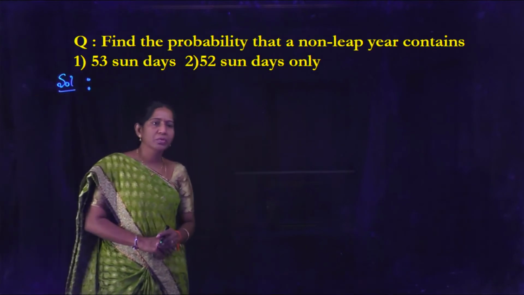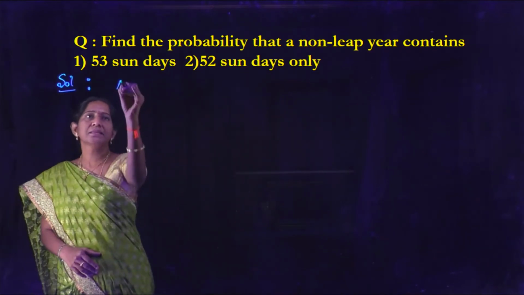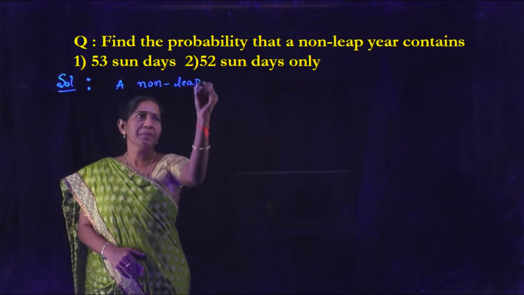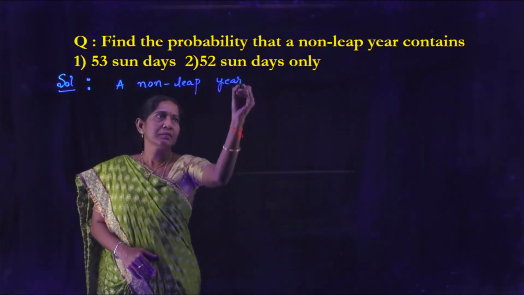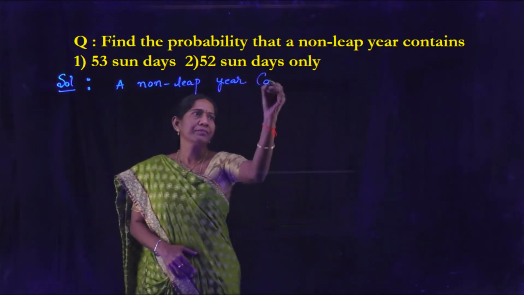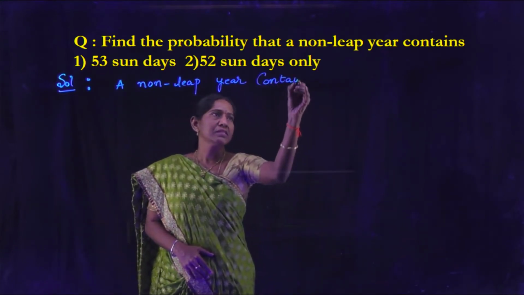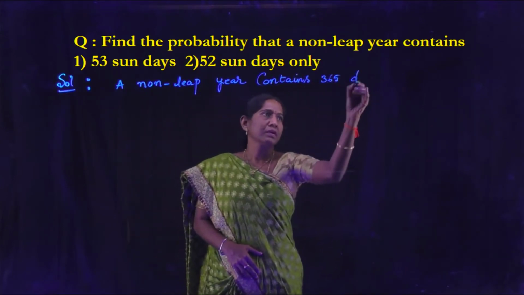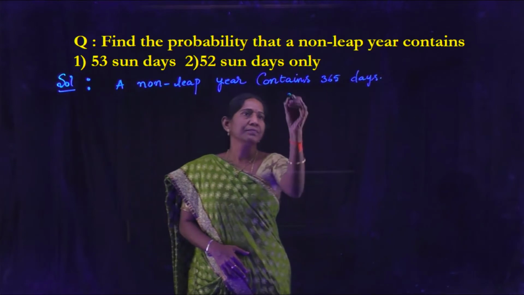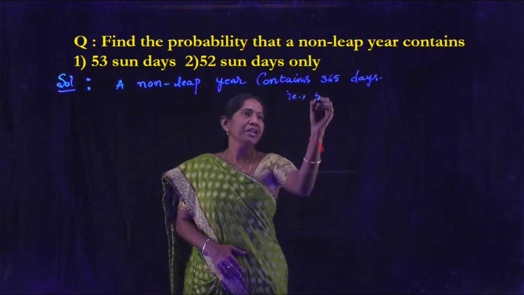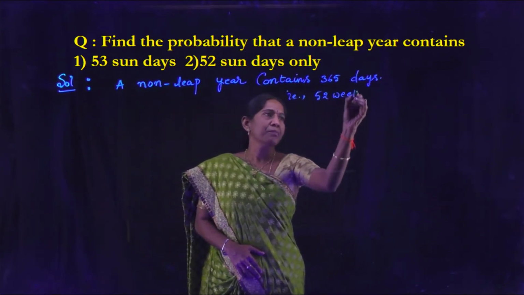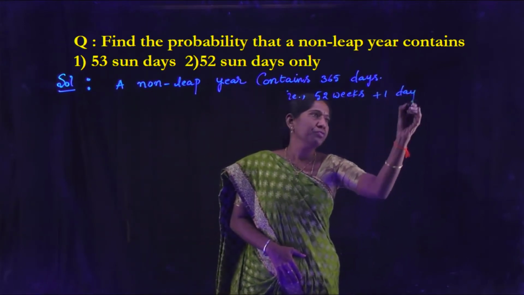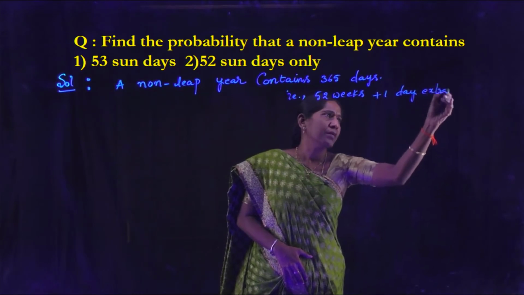Already we know a non-leap year contains 365 days. That is 52 weeks plus 1 day extra.